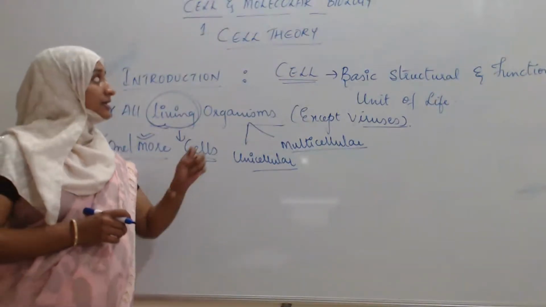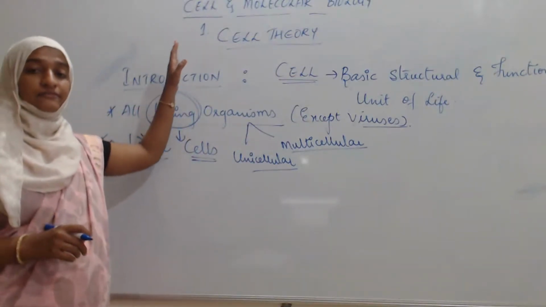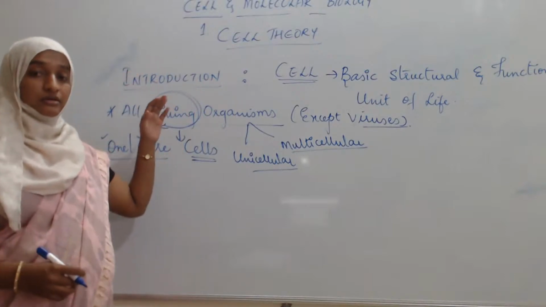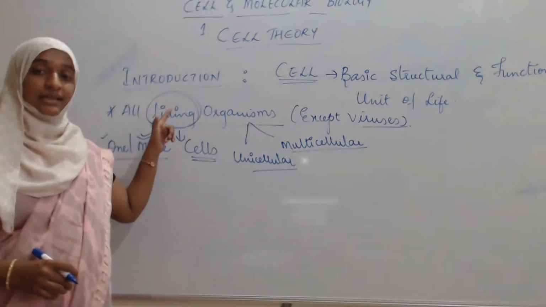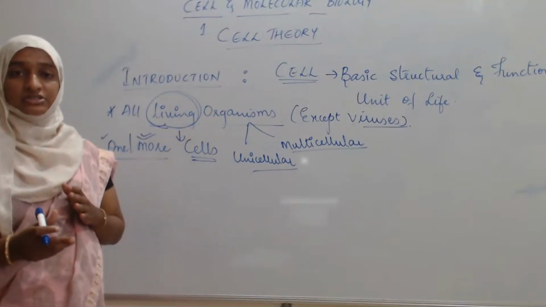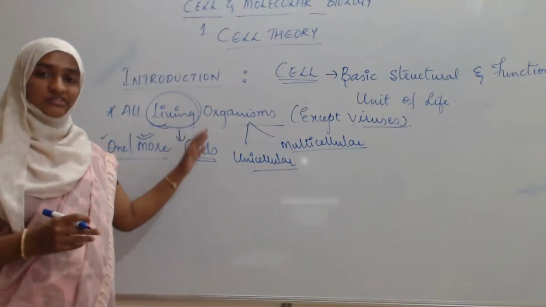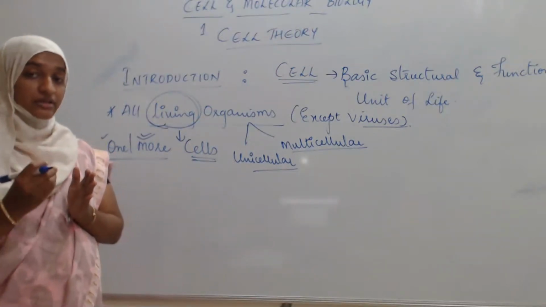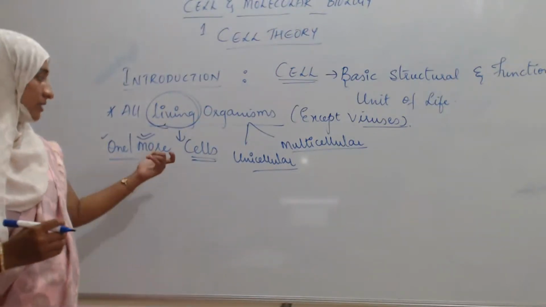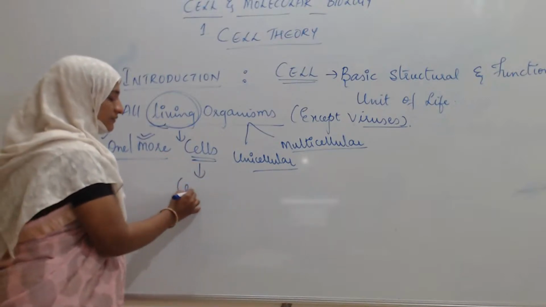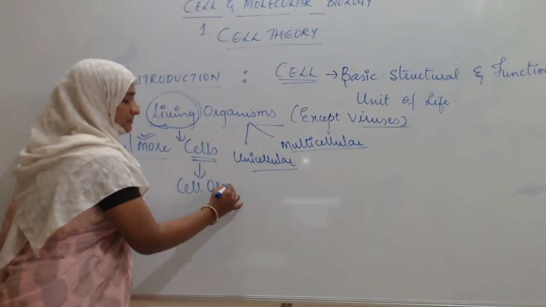So next, in this 5.1 syllabus, the topic is cell and molecular biology. First we are discussing cell biology. This is the basic information of cell. Why are living organisms alive? Because they are composed of cells. In these cells there is a presence of cell organelles.